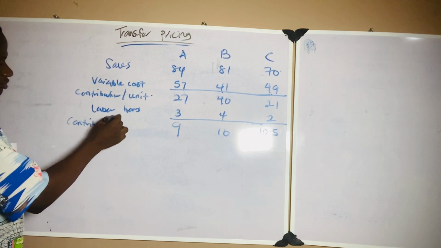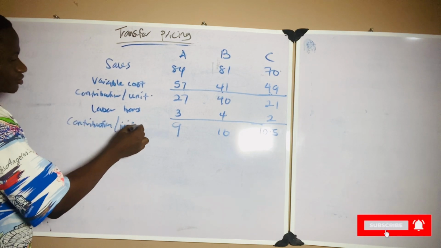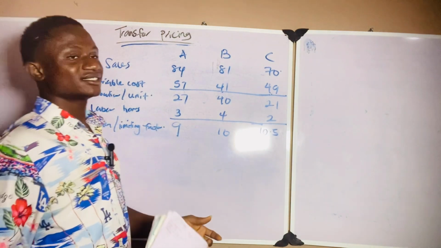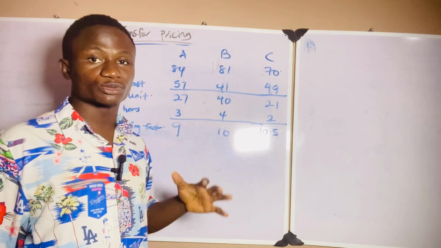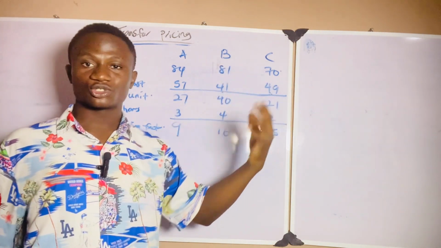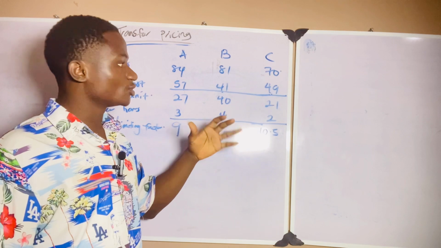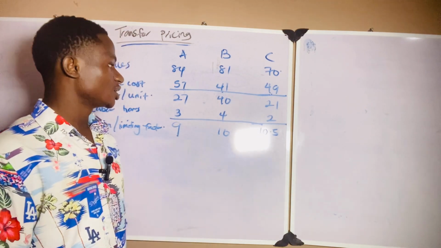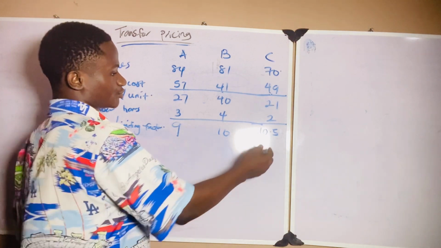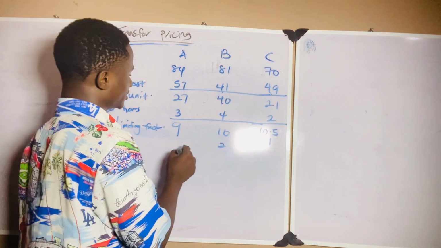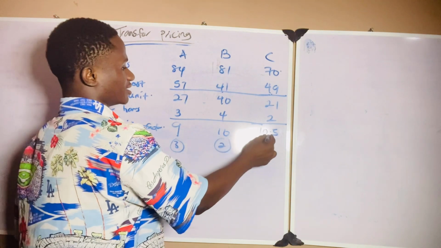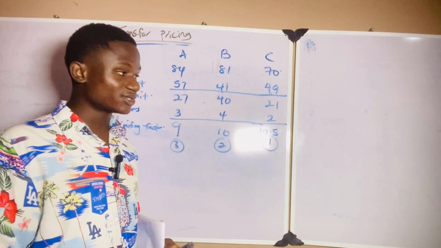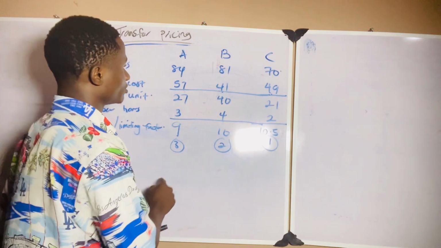So why do we have to do this? We have to do this so that we can get which product is very important for us to produce first, that will give us higher contribution, higher profit, because our labor hours are limited. So in this question, this one gives us 10.5, this one gives us 10, this one gives us 9. So this is the first product that we should prioritize, the second product, and the third product. So in case of the limitation, product C should be the one that we produce first, followed by product B, then followed by product A.